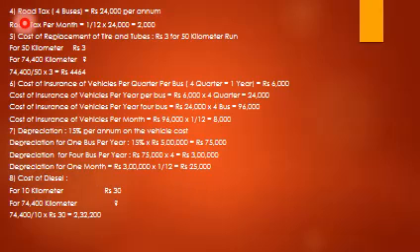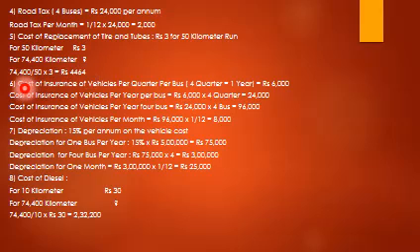Similarly, we calculate road tax for buses, 24,000 per annum. So per month equals 1 divided by 12 into 24,000, it comes to 2,000. Again, cost of replacement of tires and tubes is rupees 3 for 50 km run. For 50 km run, the cost of replacement is rupees 3, and for 74,400 km, it is how much? So 74,400 divided by 50 into 3, it comes to